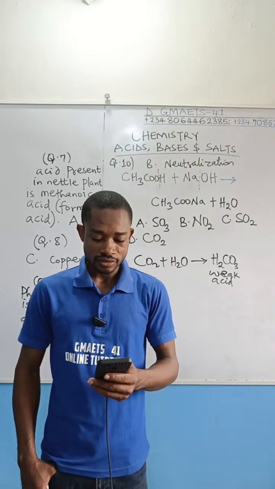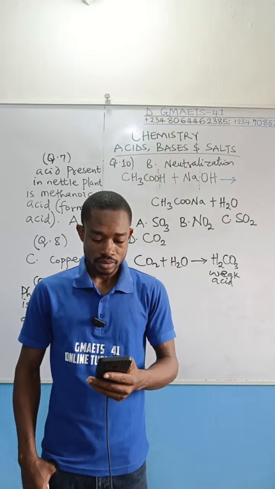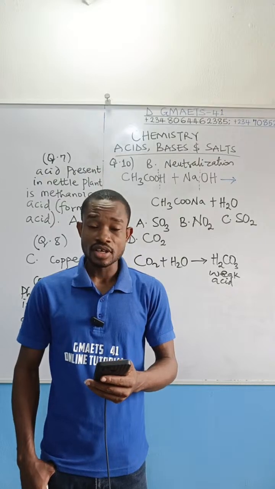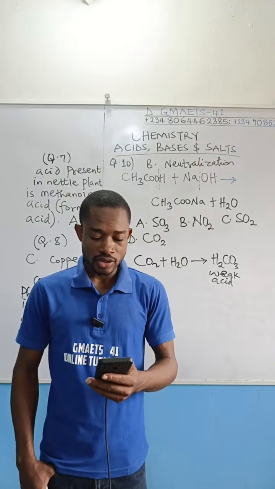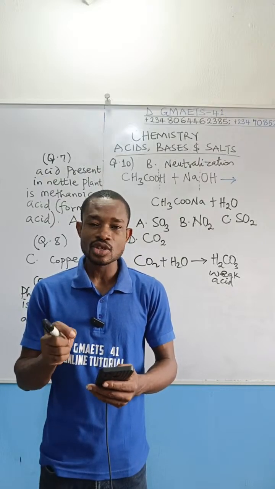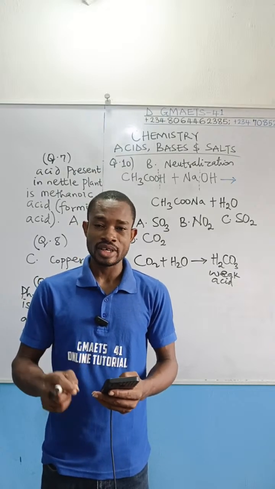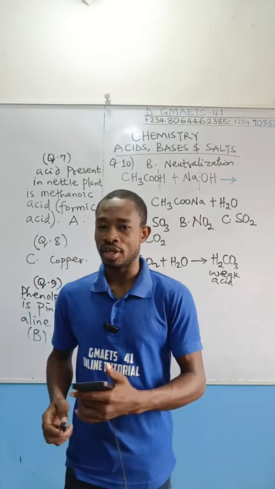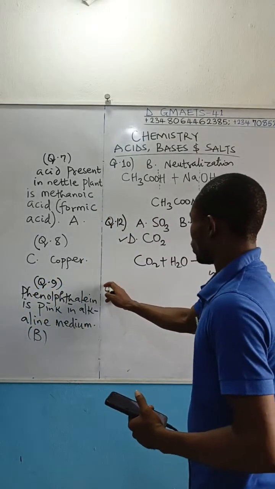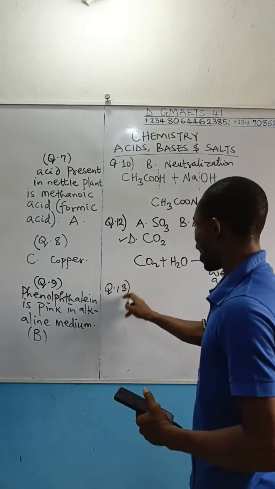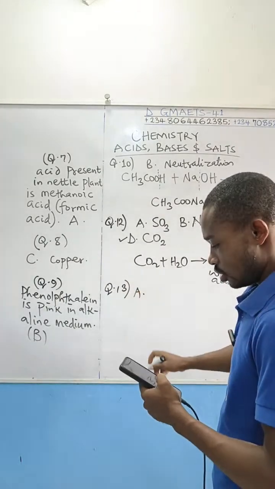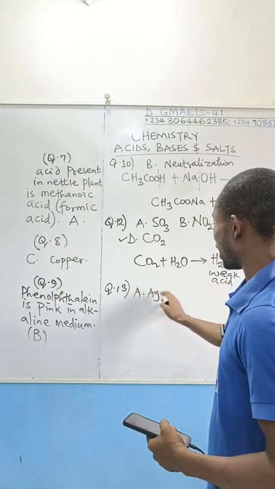Question number 13 reads: which of the following salts is slightly soluble in water? The options we have: A, silver chloride.